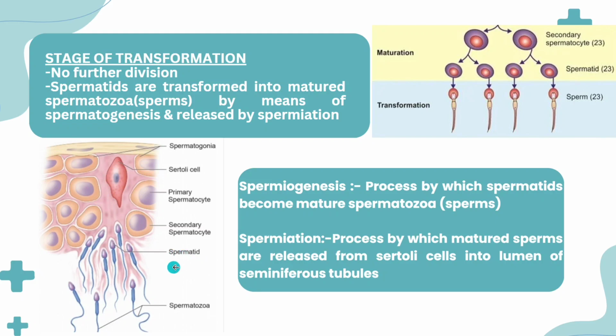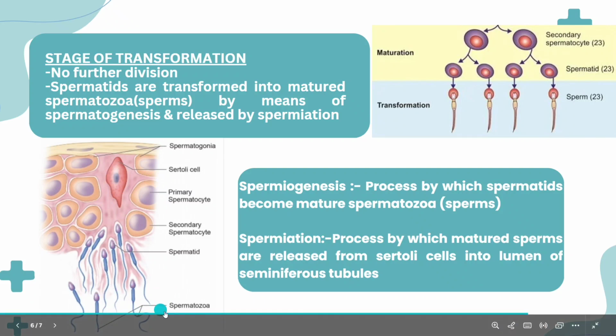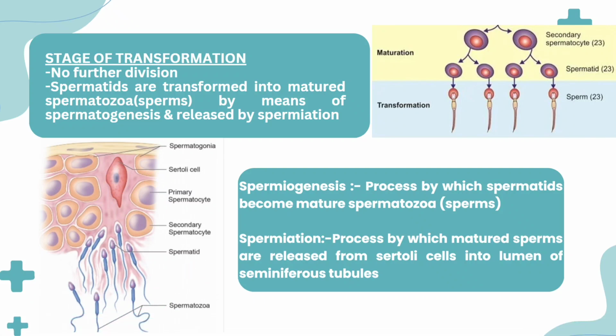At the stage of spermatid, they get fused into the Sertoli cells and later get released as mature spermatozoa, and hence they get released into the seminiferous tubules. This is the meaning of spermiation. So this is the last stage, the stage of transformation.